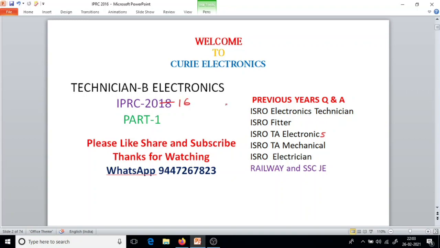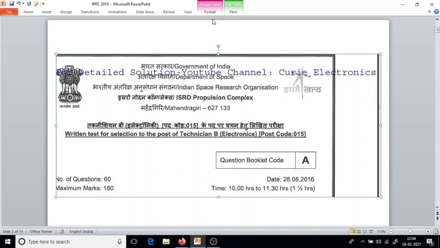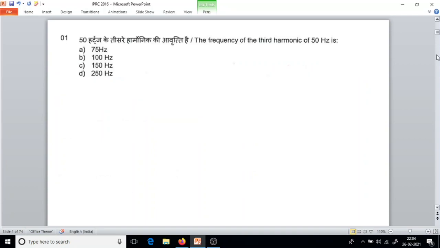Okay. So today, anyway, we are going to solve the electronics mechanic question paper 2016 IPRC, ISRO Propulsion Complex Mahendragiri. This question paper was asked on 28/8/2016, and the time was 1.5 hours. In total there were 60 questions and 180 marks. So we will solve three parts, and in each part we will take 20 questions. So we'll go to the first question.